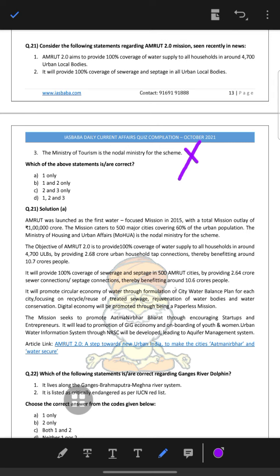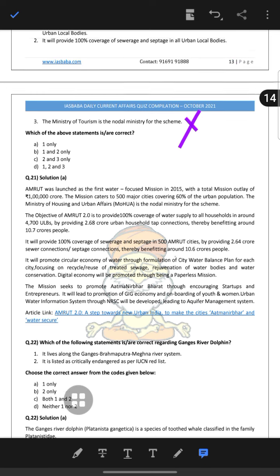So B is also not correct because all urban cities are not covered for the sewerage. Okay, 500 cities are there.